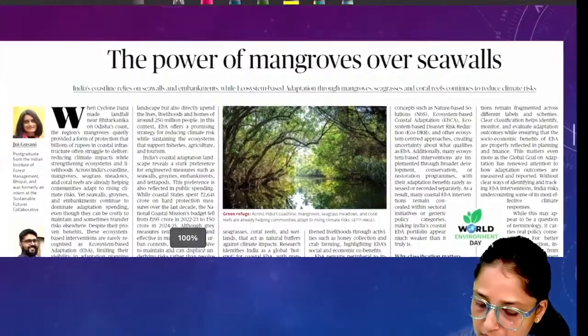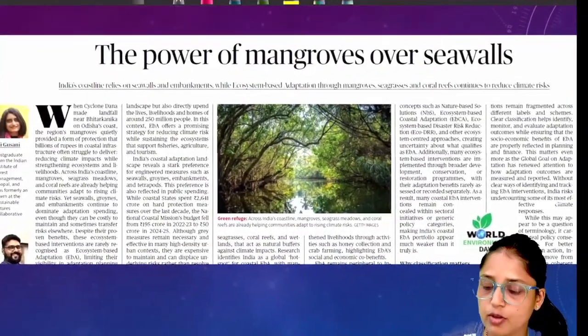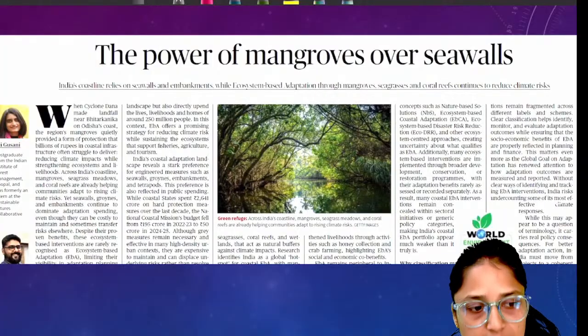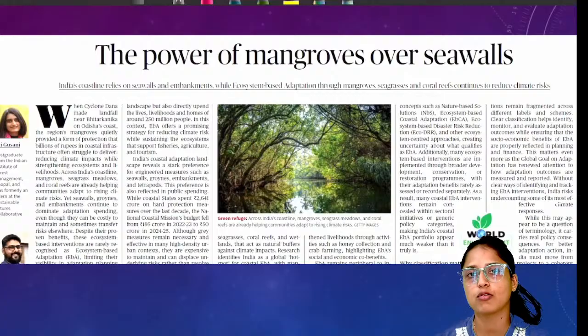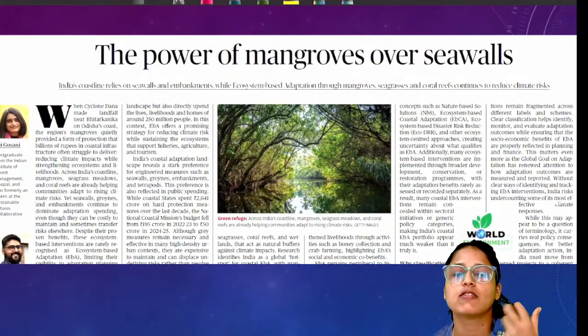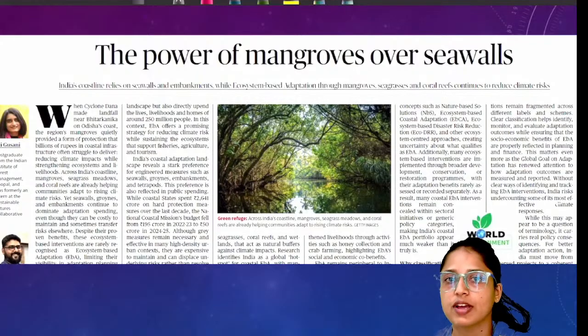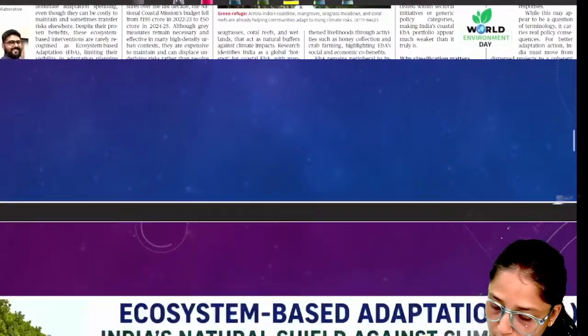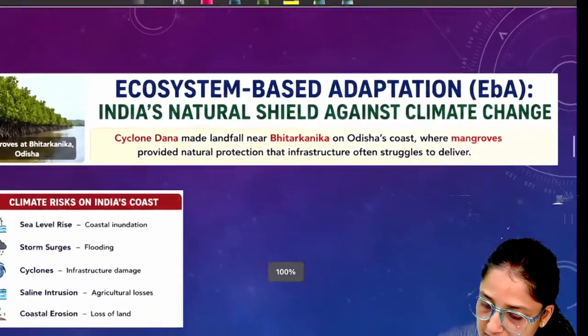Now, the next important article is related to mangroves. So here the article discusses the power of mangroves over sea walls. Basically it is discussing the role played by mangroves, the significance of mangroves in absorbing the energy of cyclones or absorbing the energy of any kind of disaster. Okay. So let's start our discussion.